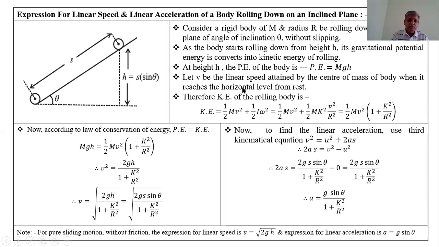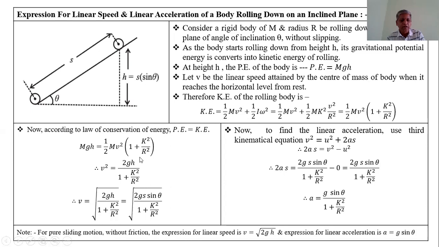Now, as the body rolls down from height h to the ground level or horizontal level, the potential energy is completely converted into kinetic energy. Therefore, potential energy is equal to kinetic energy. This is according to the law of conservation of energy. mgh is equal to half mv square into bracket 1 plus k square upon r square. m cancels. Therefore, v square is equal to 2gh upon 1 plus k square upon r square.